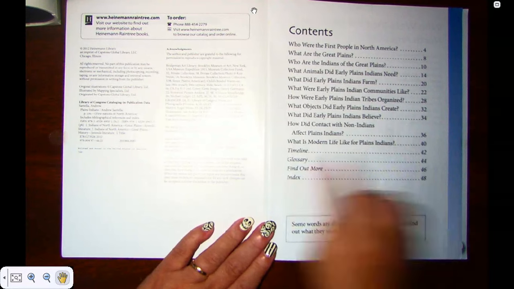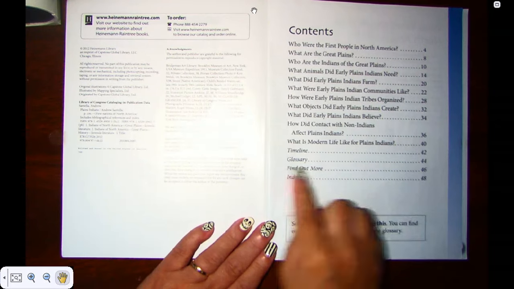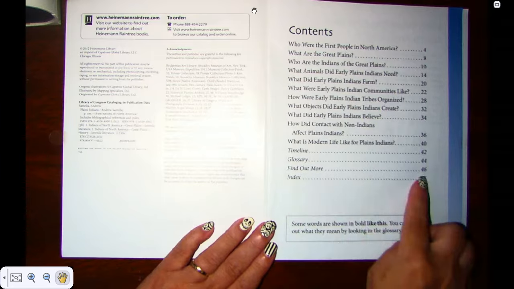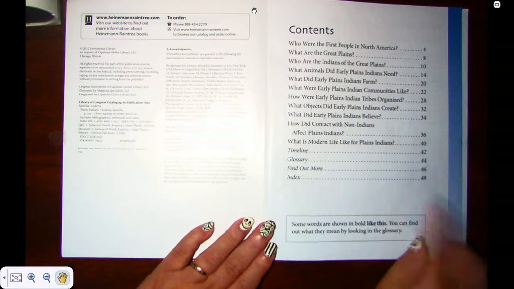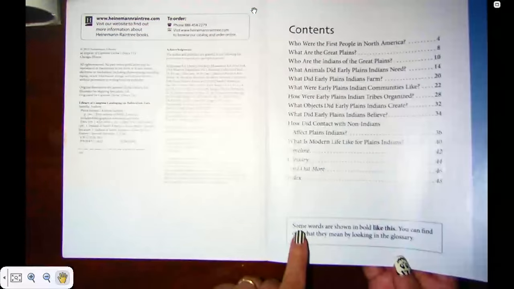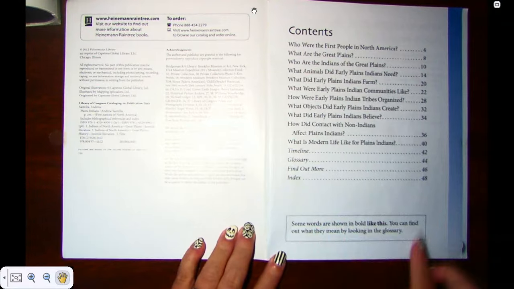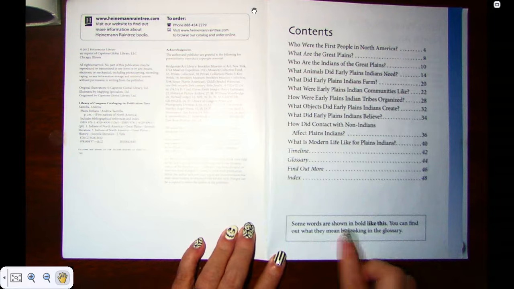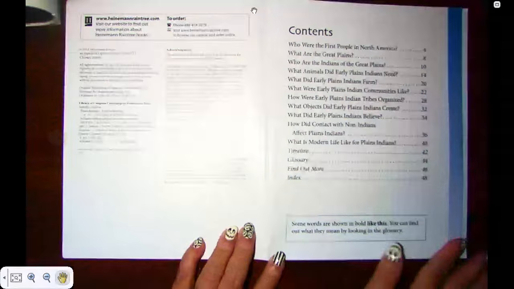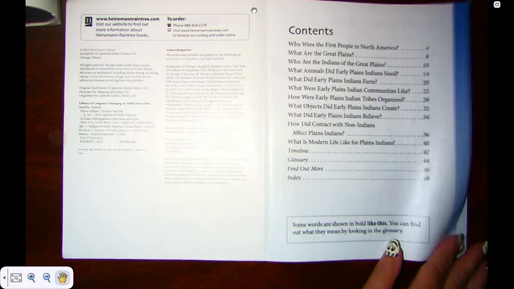We also have a timeline on page 42, a glossary on page 44, and we can find out more on page 46, and there's an index on page 48. And down here it has a little sidebar box that says some words are shown in bold, like this, really thick. You can find out what they mean by looking in the back in the glossary.